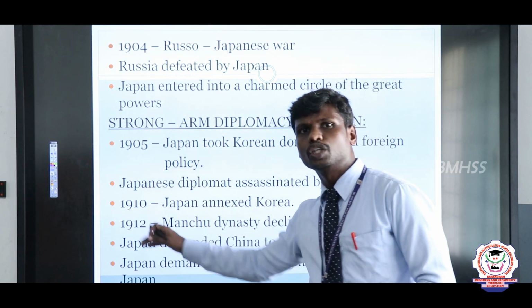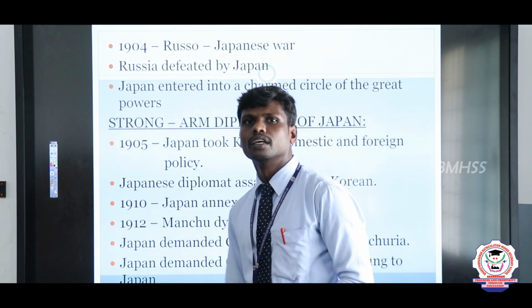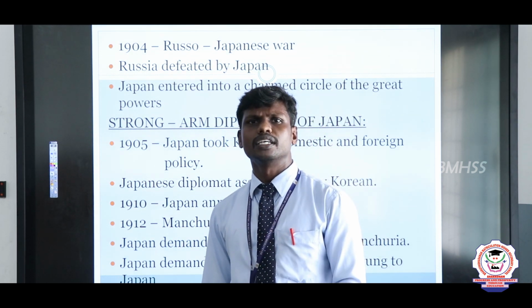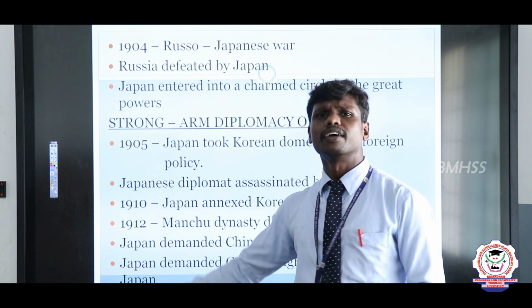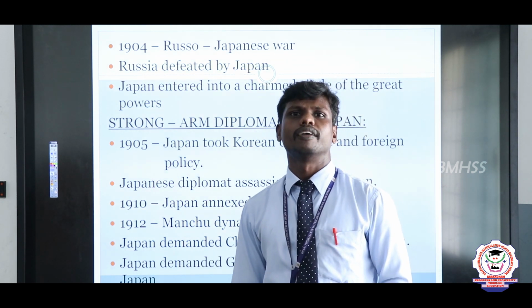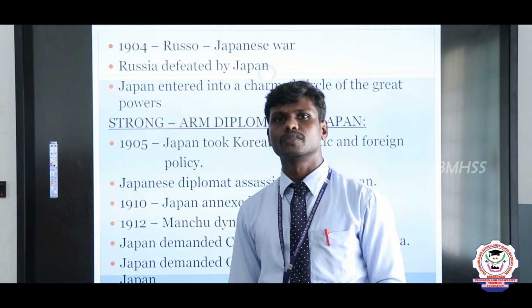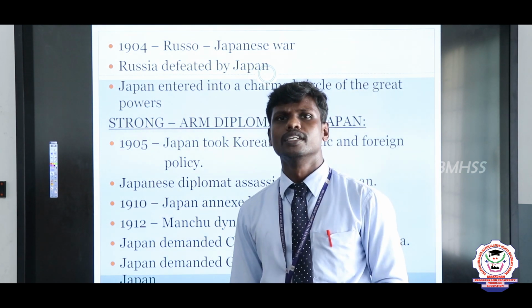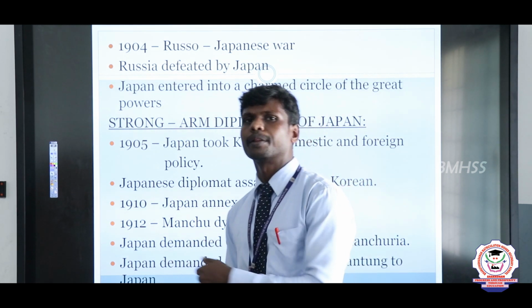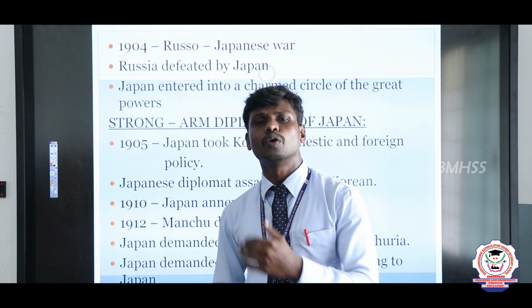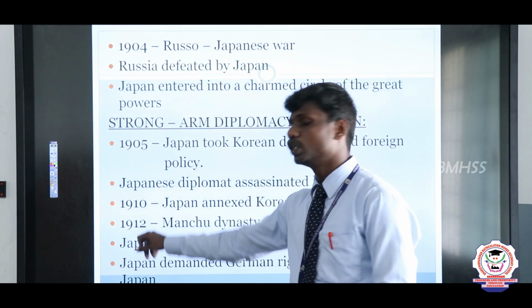And after that, in the year 1912, China was very weak. Why? Because the ruler of China, the Manchu dynasty, was not good enough, not strong enough, so it started declining. We know that in 1894 itself, China was defeated by Japan. So, the Japanese knew they could capture the whole of China, but they didn't. Why? Because they were waiting for the moment. That moment is nothing but 1912.